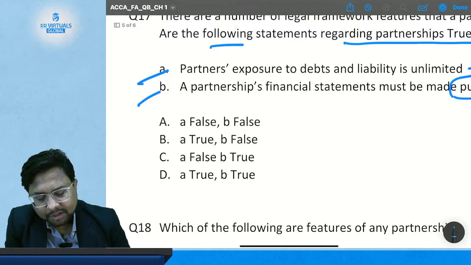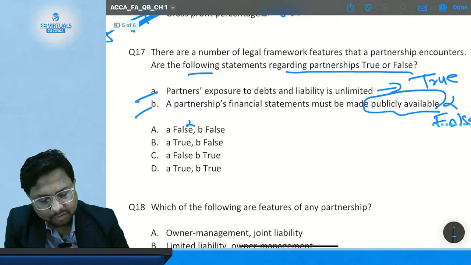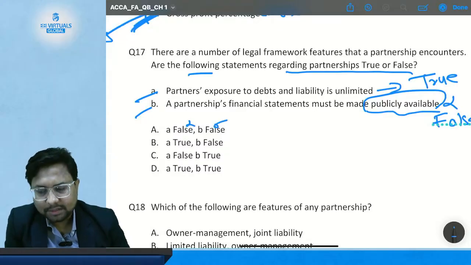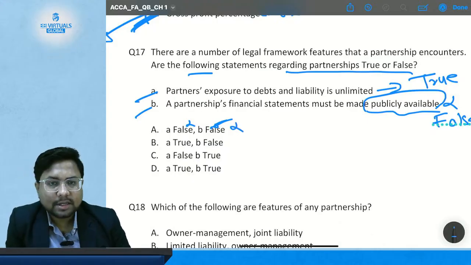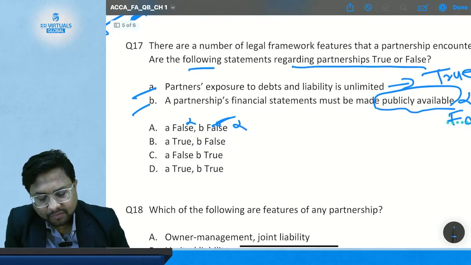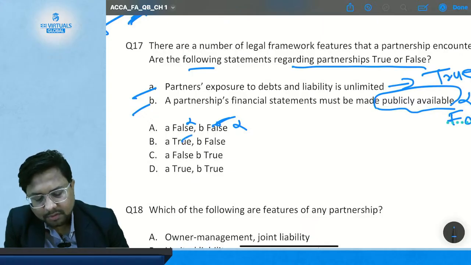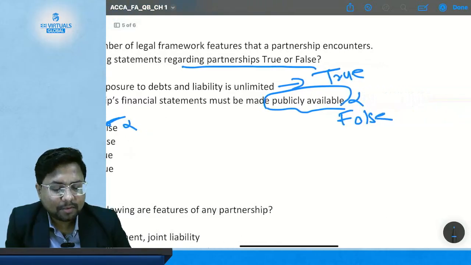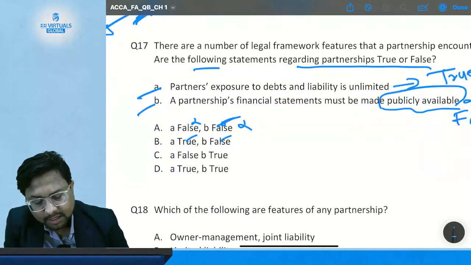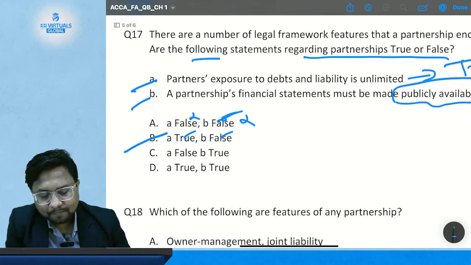Option A, statement A is false, not correct. Statement B is false, correct. So this is incorrect because in this one statement has a wrong answer, so this is a wrong option. Then comes option B, where the first statement, that partners' exposure to debts and liabilities is unlimited, is true. And statement B, a partnership financial statement must be made publicly available, is false. This option is correct.